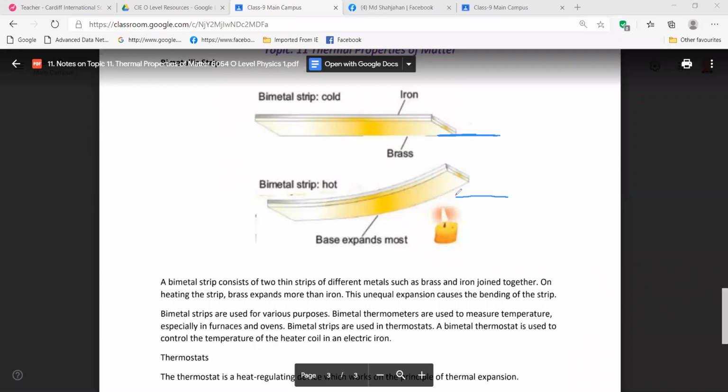When it is going up, the switch is not working, and the circuit is incomplete, so it will not become more hot. This way the bimetallic strip is controlling the iron. If it gets too hot, the switch turns off automatically because of the bimetallic strip, so our clothes do not burn. Is it clear?